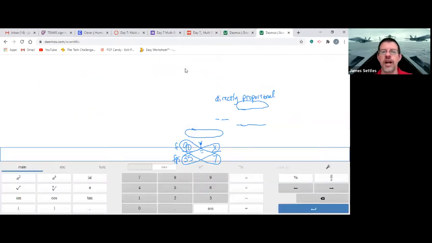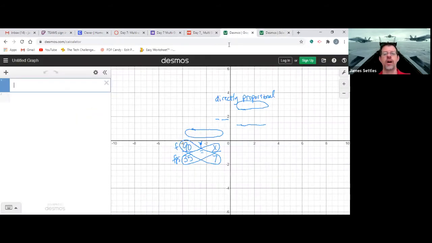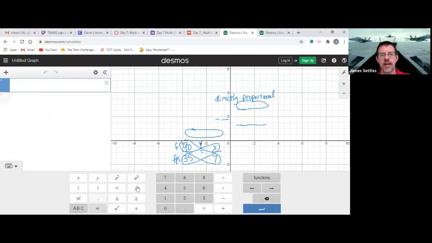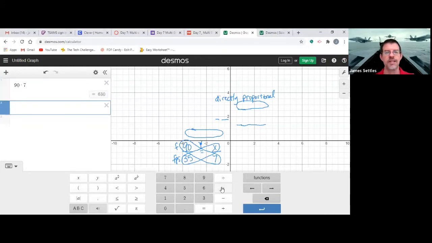Okay, so I'm going to try this one real quick just to show you why. So first off, we're going to go 90 times 7, and both of these should be able to handle this. So you're going to click on this show keypad, and then we're going to do 90 times 7. Hit enter. So we get 630. So the rule is that we always multiply these and then divide by the number with x. So we're going to divide by 35.